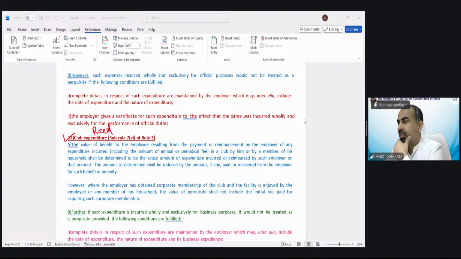Mohsin is saying, sorry sir, as you said, we should understand the car provision logically, and you explained why we are taxing specified employees in certain cases and all employees in certain cases. So I thought of getting the logic for that treatment. Look, if you are a specified employee, that means you are a rich person, you are a director of a company, you are a substantial holder of the company, or you have cash salary of 4 lakh rupees or more. So for a specified employee, everything is taxable.